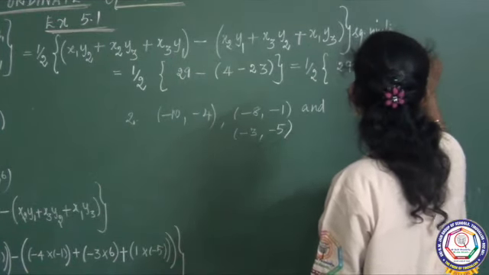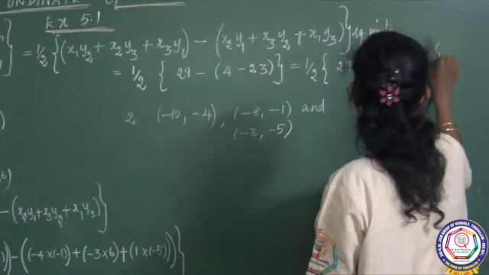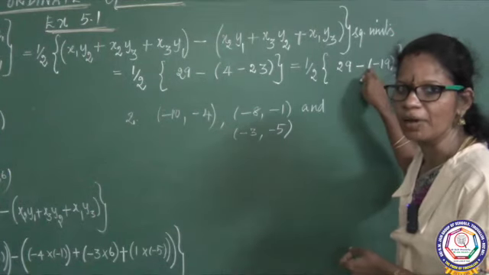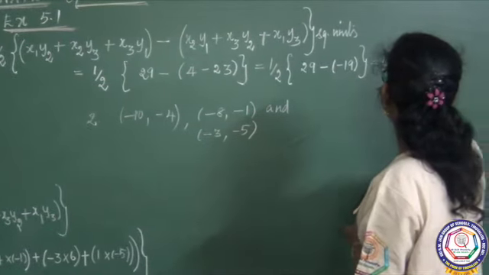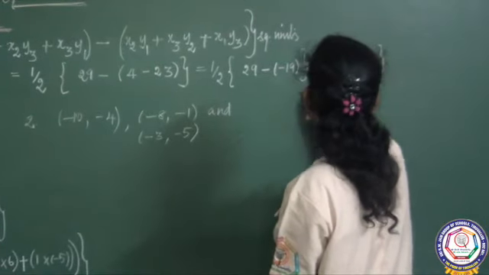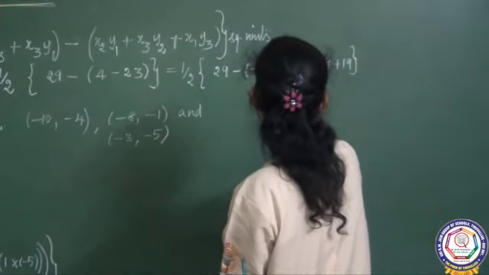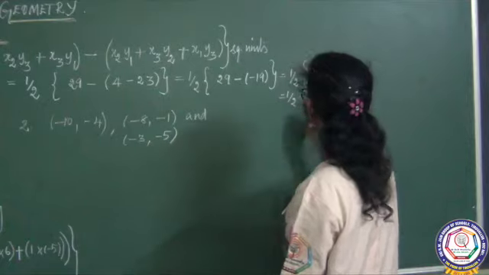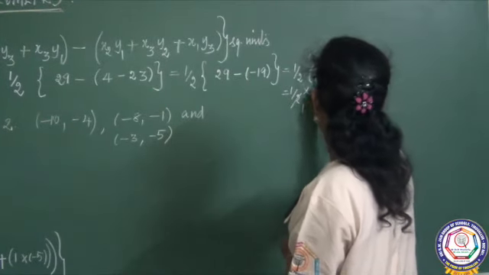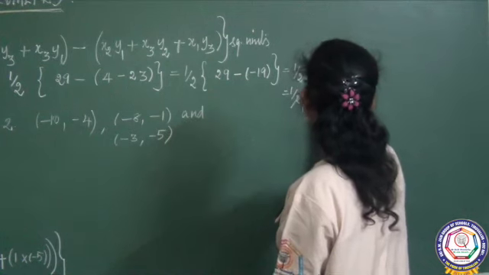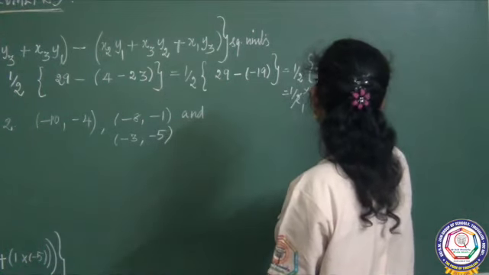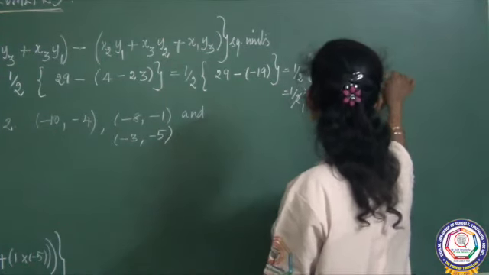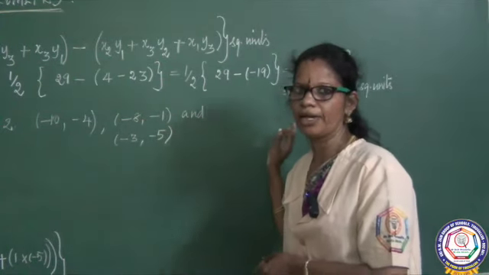Which is equal to half into 29, minus into minus is plus, 19, which is equal to half into 29 plus 19, 48. You can cancel: 2 1s are 2, 2 2s are 4, 2 4s are 8. So the final answer is 24 square units. The unit is important, so you have to be very careful and write it at the end.